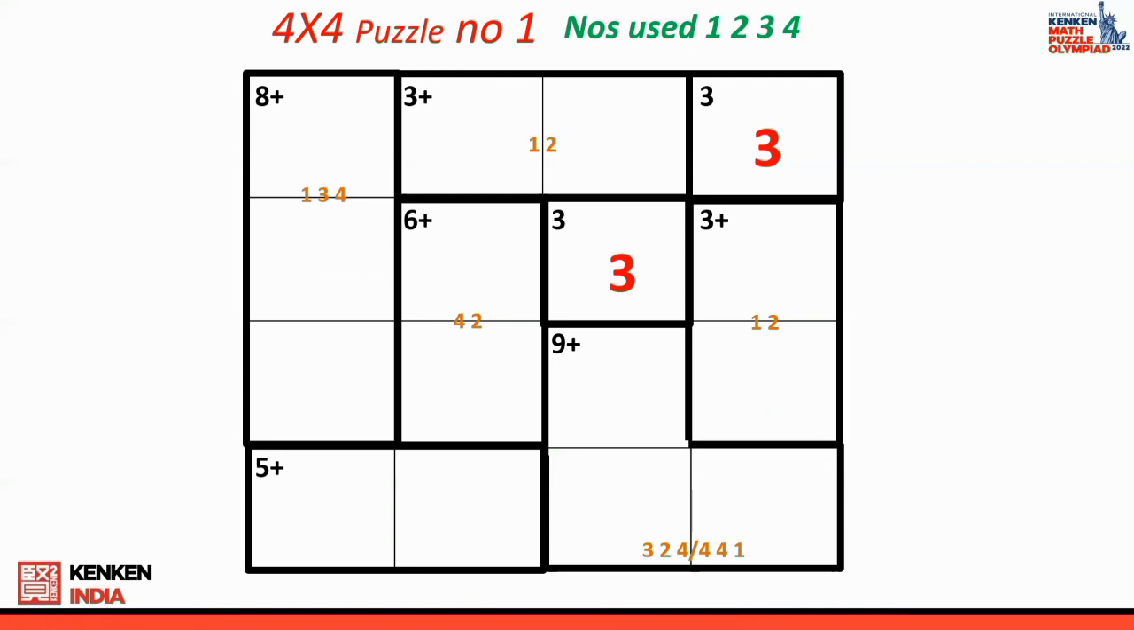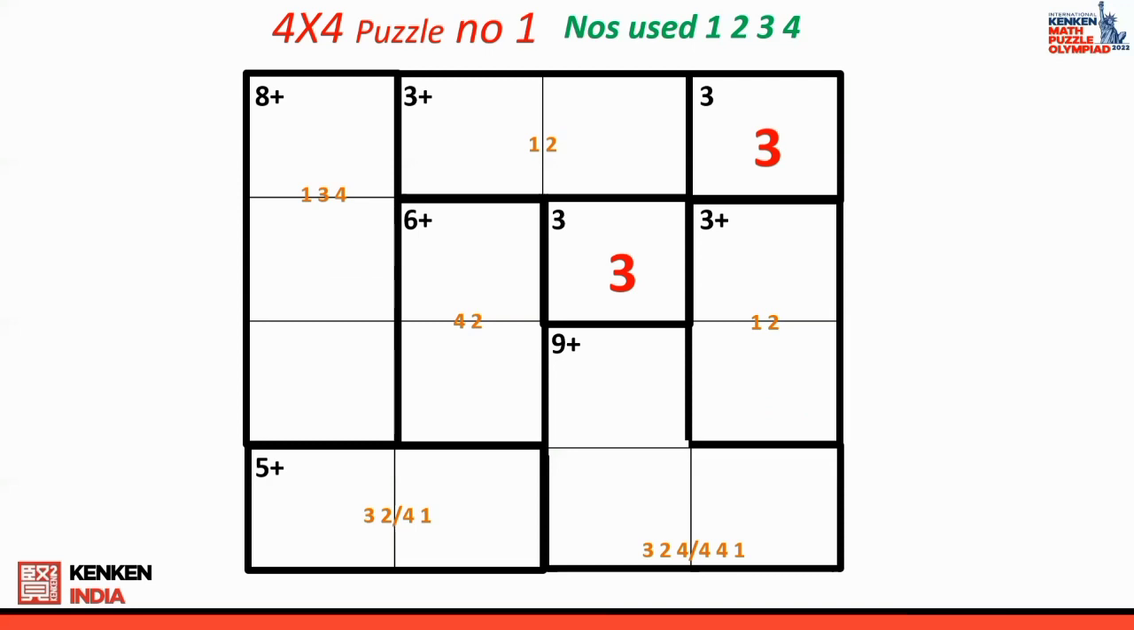Now I finally come to the 5 plus cage, where again I have 2 possibilities. One is 3 plus 2. Another one is 4 plus 1. Now we don't need to worry about it. This is again very, very simple. Okay. So after finishing all the possibilities, now we are going to have a look at from where I am going to start solving this particular puzzle.